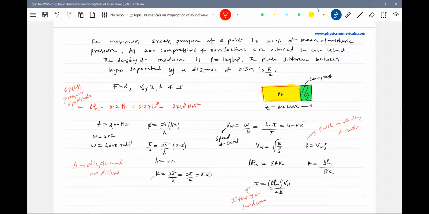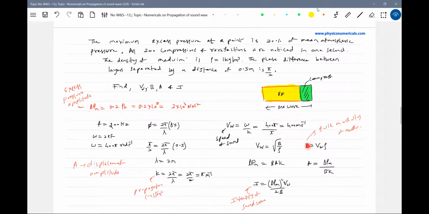If you know the wavelength, then you can determine the propagation constant. What is K? K is called the propagation constant, 2 pi by lambda. If you know angular frequency and propagation constant, then the speed of sound wave is omega by K. Solving this, I'll get the speed of the sound wave. What is the speed of sound wave? Under root of B by rho. I know the speed and the density of the medium, one kg per meter cube, so I'll get the bulk modulus.